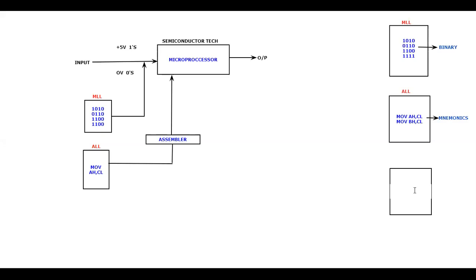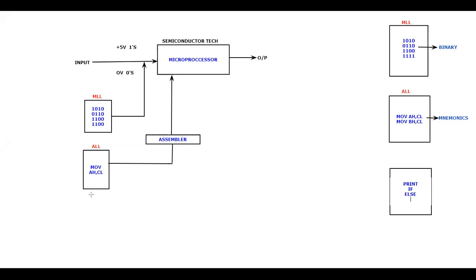So if I want to print something, I should be telling it as print. Why should I be telling 100101001? Or instead of telling it as print, why should I tell MOV AH, CL, 89, something like that? If I want to check some condition, I should tell it as if. If the condition fails, I should tell it as else, what to do. So I should be telling it in this way. That means, however you speak in day-to-day life, in the same way you are now supposed to code. That was the expectation of the computer scientists of that era.